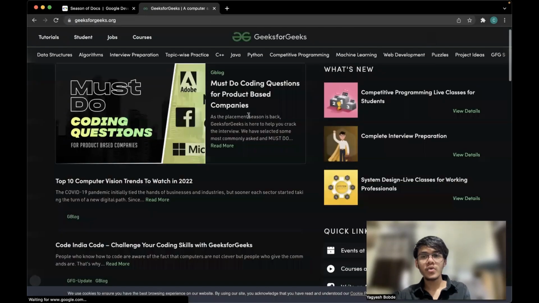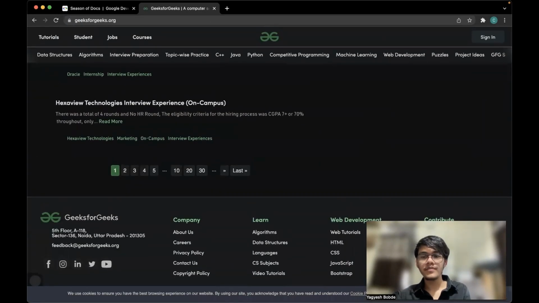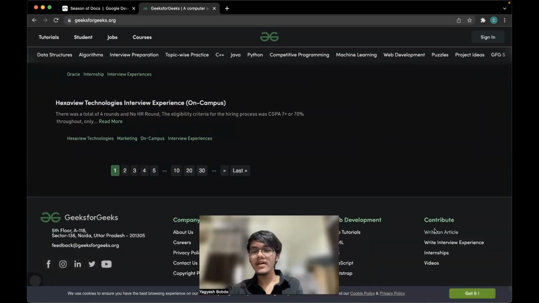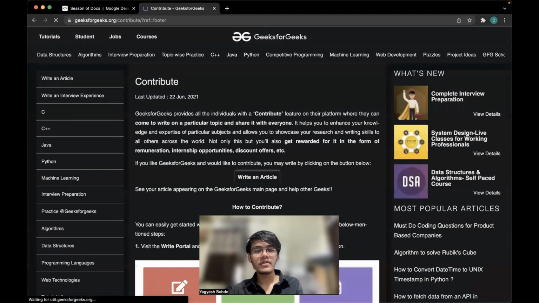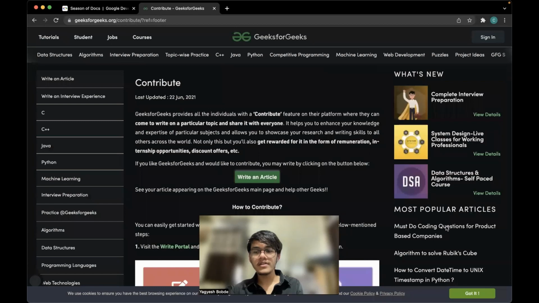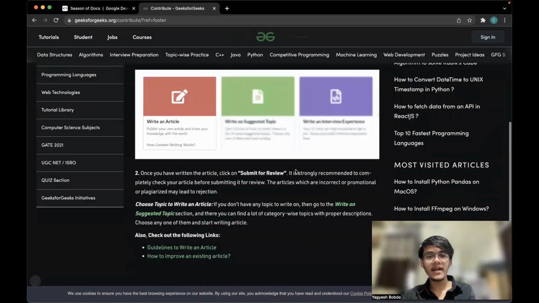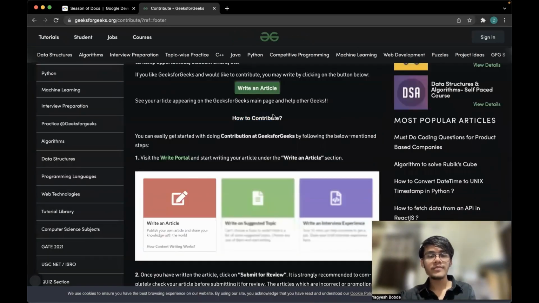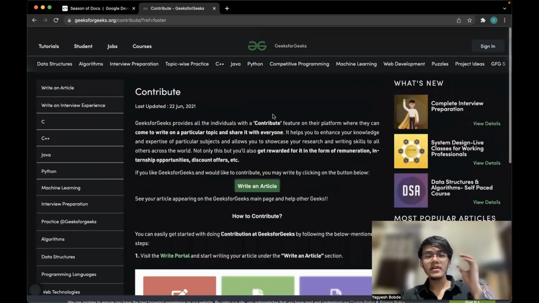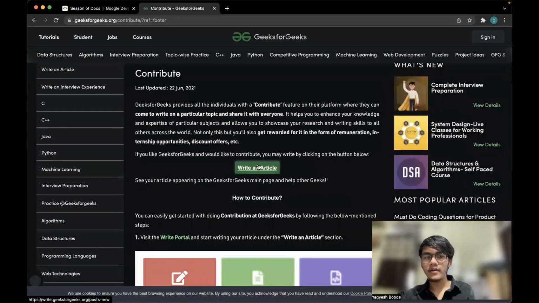Actually, I'll just show you. Go on the bottom page, and here you will see write an article, right? So what you can do is just click on the write an article section, and you'll see all the guidelines and how to contribute. So basically, you can start writing an article, right?